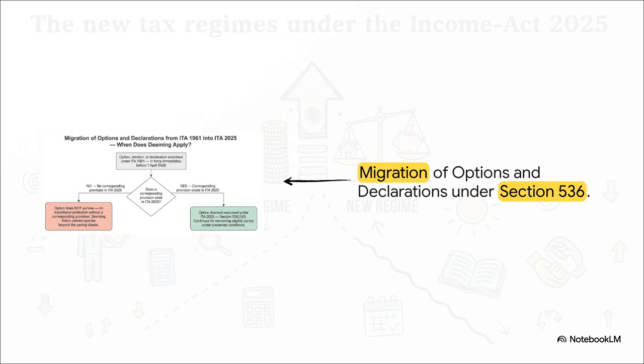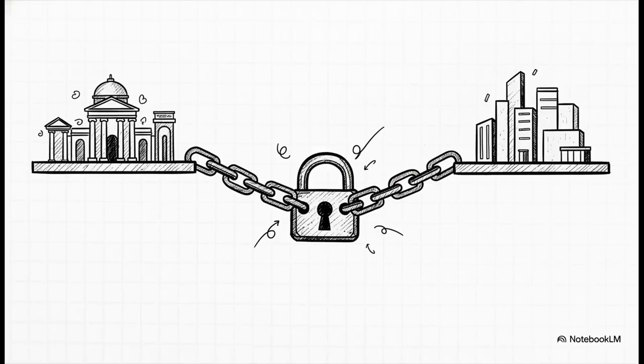Speaking of Section 536, it's really our saving grace here. It creates a helpful deeming fiction. Basically, if an option, an election, or a declaration was validly exercised under the old 1961 Act, and there's a corresponding provision in the new 2025 Act, it's deemed to carry over automatically. You know what that means? You don't necessarily have to refile every single piece of paperwork from scratch if the new Act has a mapped continuation. Huge time saver.